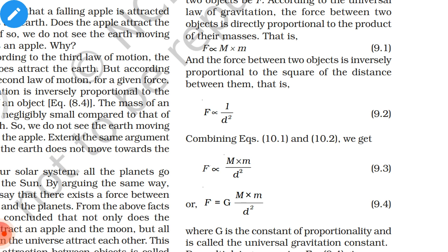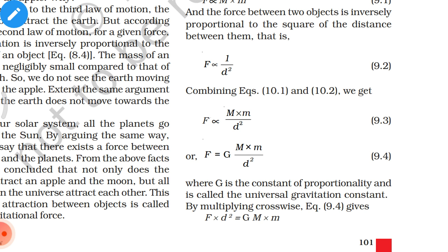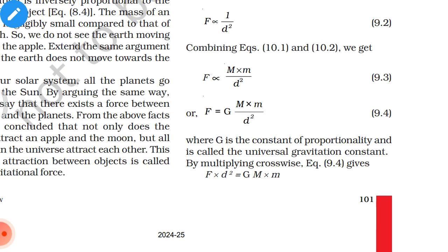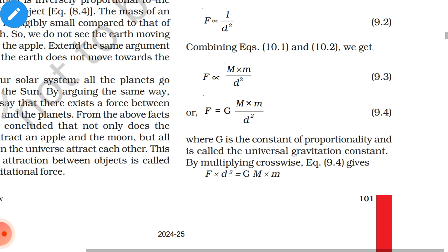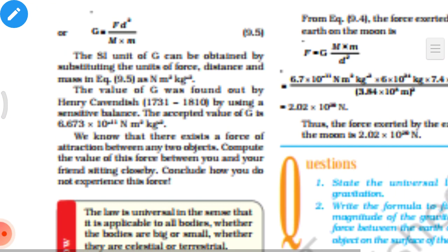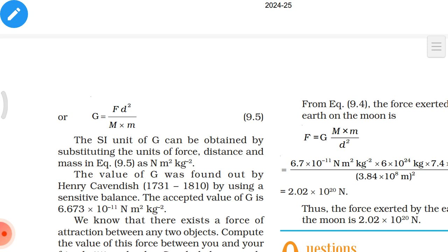Combining the two equations, we get F is directly proportional to capital M into small m divided by small d squared. Or F is equal to G capital M small m divided by d square, where G is the constant of proportionality and is called the universal gravitation constant. By multiplying crosswise, we get F into d squared is equal to G into M into m, or G is equal to F d squared divided by M and m.